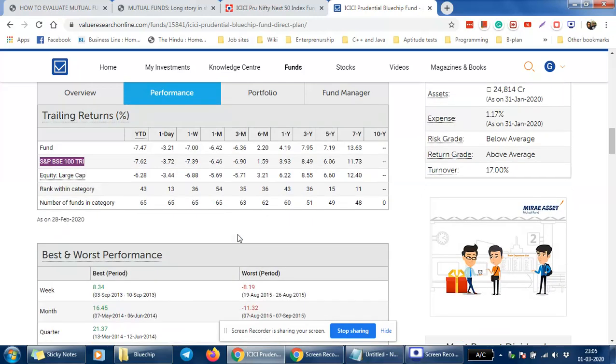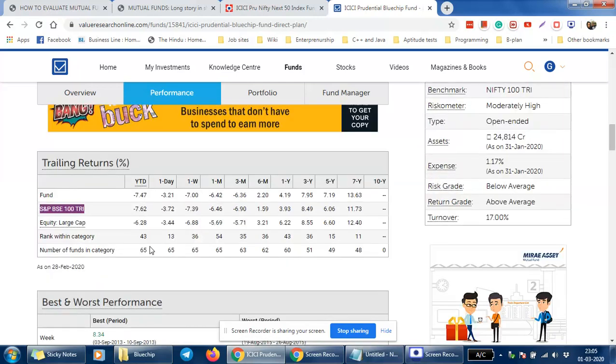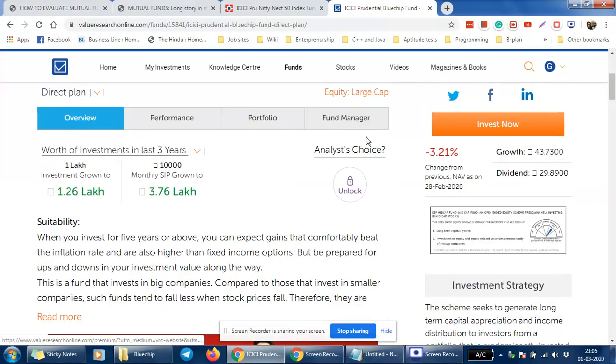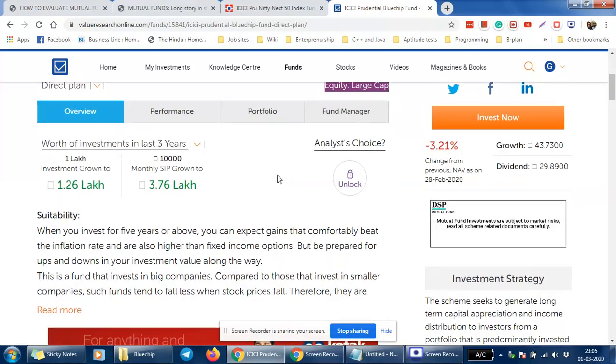Okay, and after this we can know how this fund is performing within the category. Generally we should not go for performance below 6 months or below 1 year, and we should always see the larger holistic view for the fund if it is available. So for this fund, out of 60 funds in this category, the category was equity large cap.